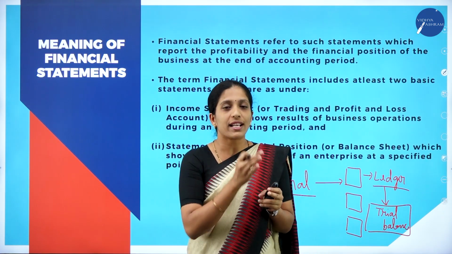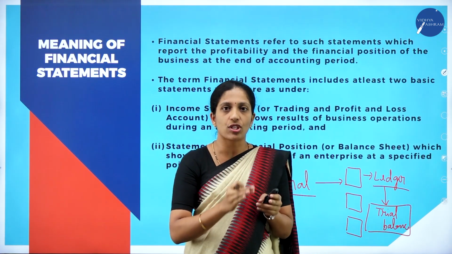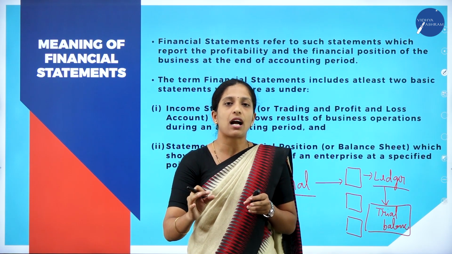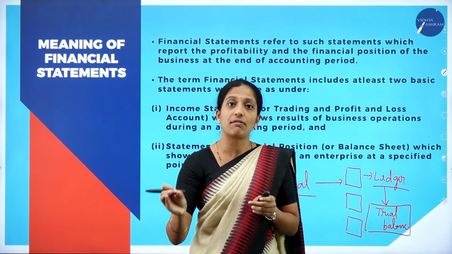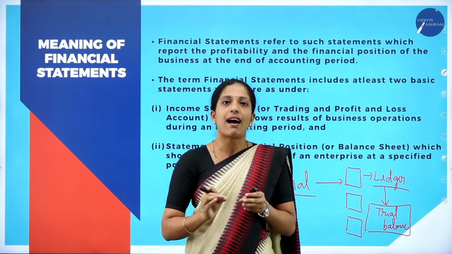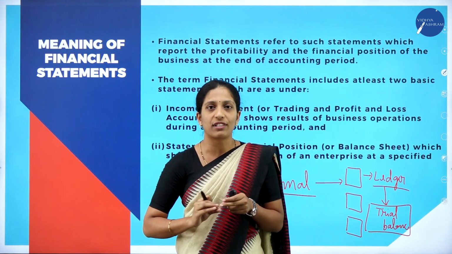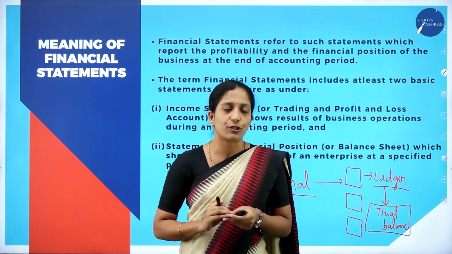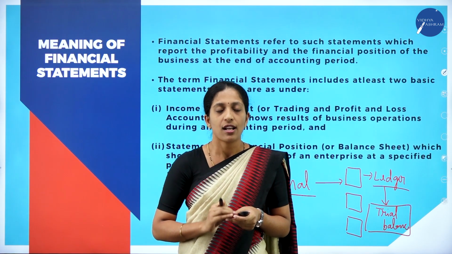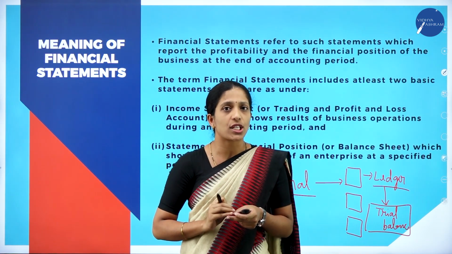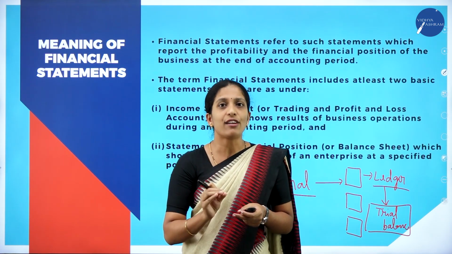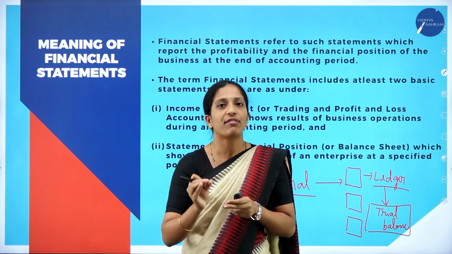Till then, the whole year's transactions will be recorded in the journal and classified to the ledger account. Then in order to check the accuracy, we will prepare the trial balance. After that, we will come to the end of the financial year where we are going to prepare the financial statement. It doesn't mean that a financial statement should always be prepared at the end of the financial year, that is, every 12 months.